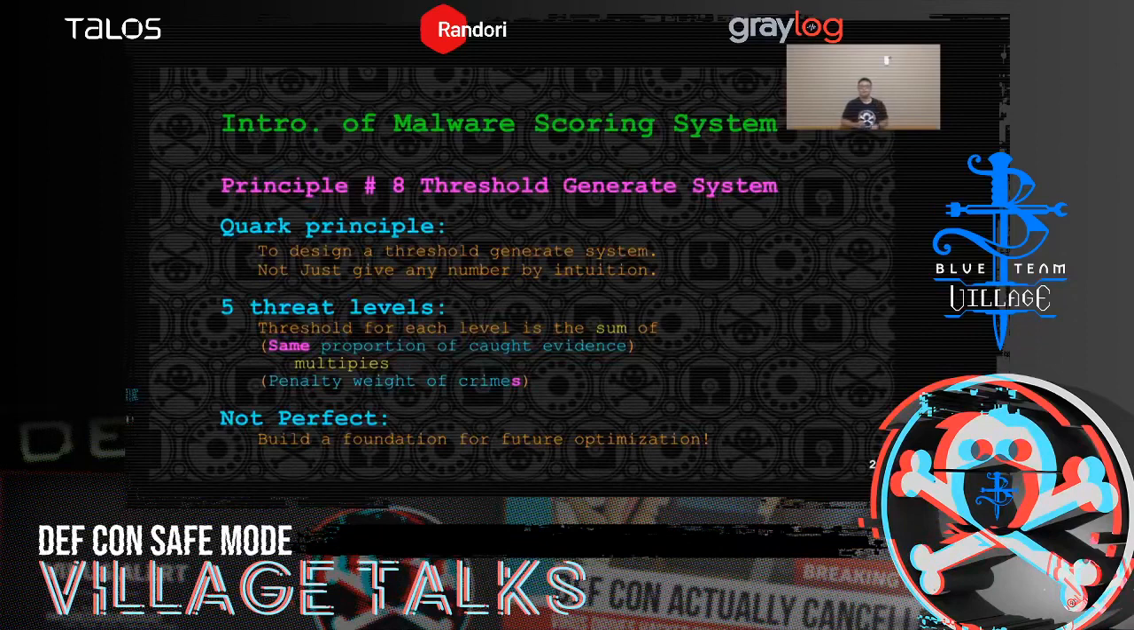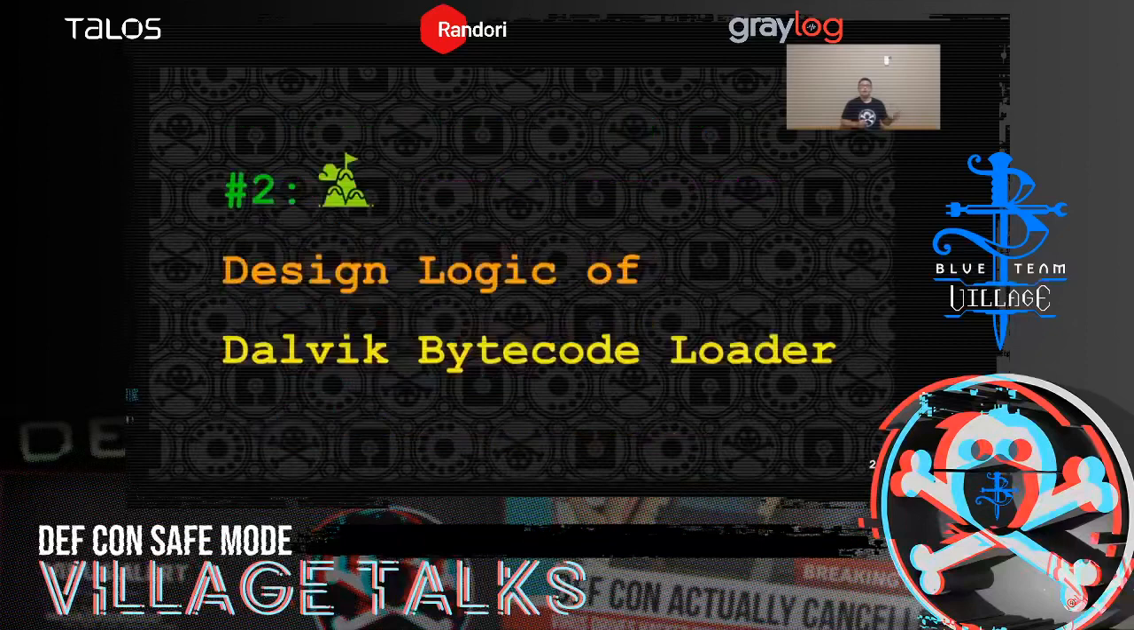All right, now let's talk about the design logic of the Delphi bytecode loader. And JunWei, he will take care of this part. Hello everyone, my name is JunWei, and I will take care of this part. So now, let's talk about the design logic of the Delphi bytecode loader.